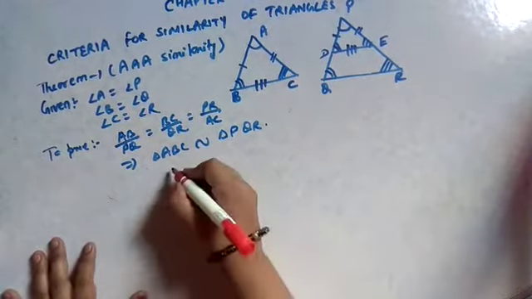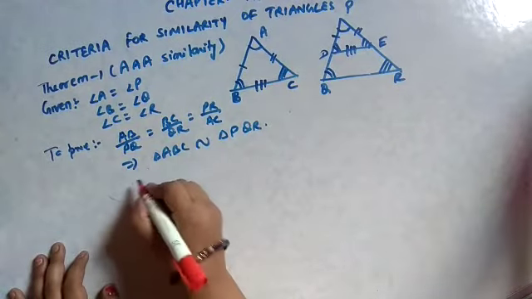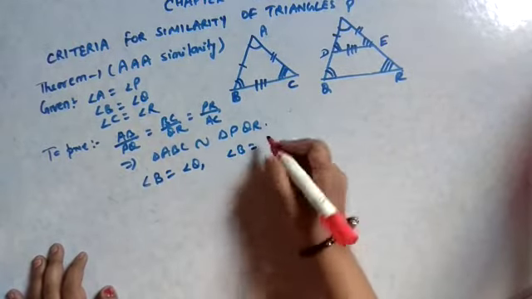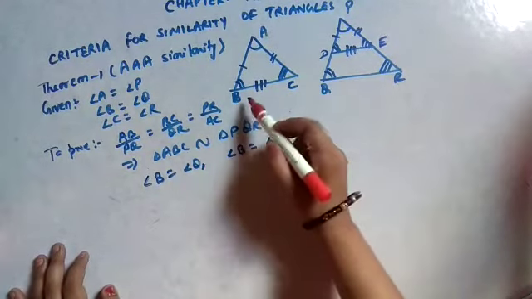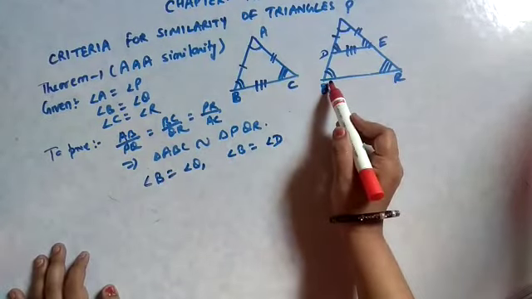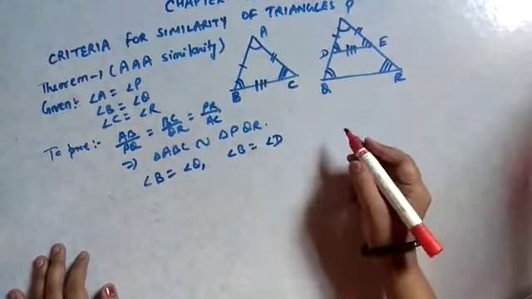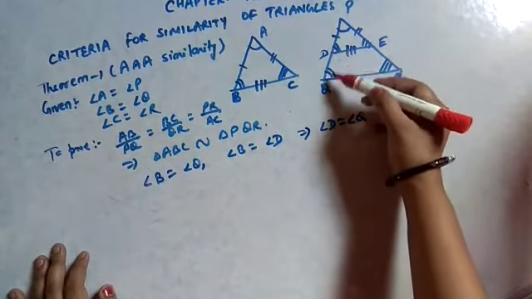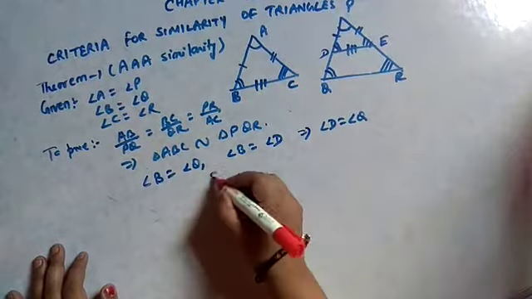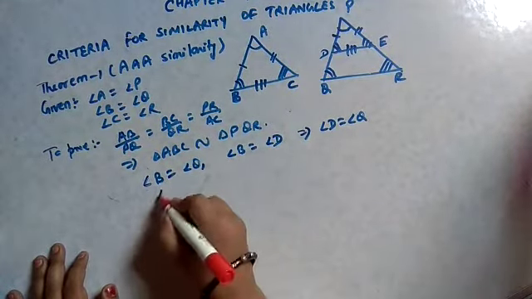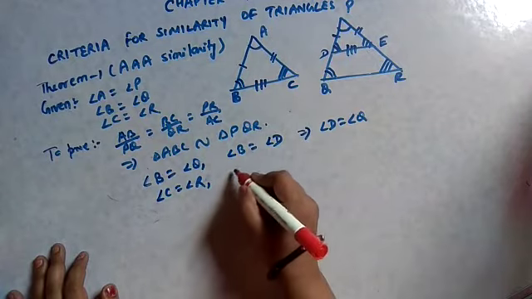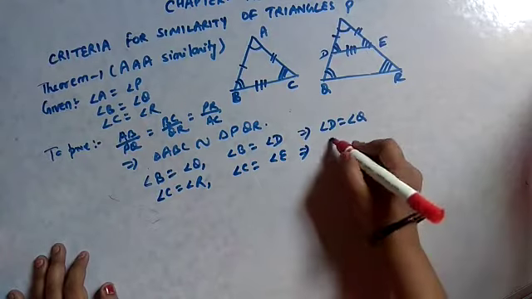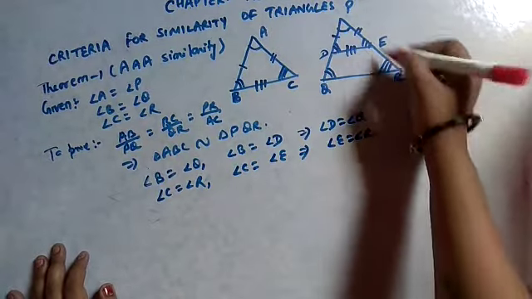see, it was given that angle B equals angle Q, and now we have proved that angle B equals angle D. पहले से ये गिवन था कि B, Q के इक्वल है, और अभी हमने प्रूफ किया कि B, D के इक्वल है. It implies that angle D equals angle Q, यानी हम कह सकते हैं कि ये D और Q भी इक्वल हैं. Similarly, earlier it was given that angle C equals angle R, and now we have proved that angle C equals angle E. It means now angle E equals angle R.